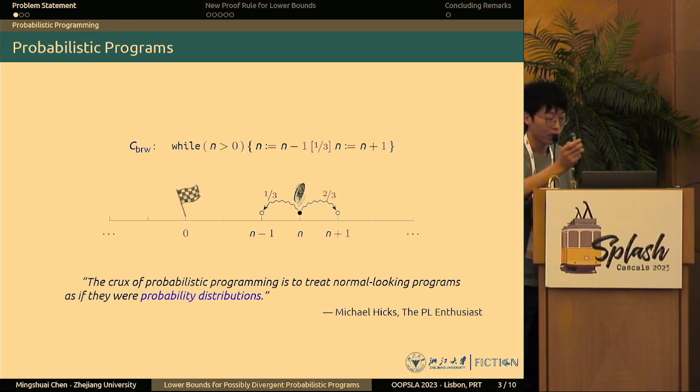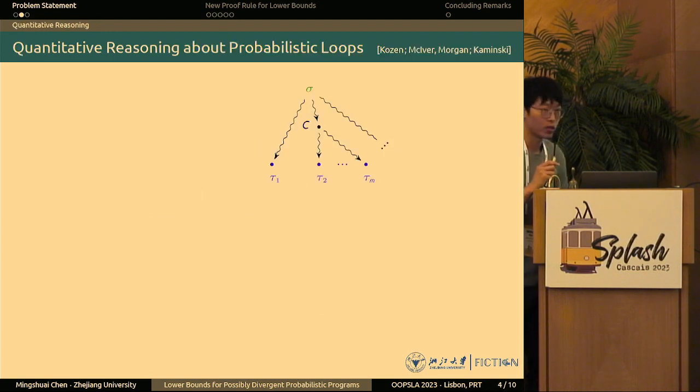All the difficulties actually come from the fact that a probabilistic program is no longer a state transformer; rather, it transforms a state distribution into another state distribution. In order to reason about such programs, we use a tool called weakest pre-expectations, which is a quantitative extension of Dijkstra's weakest precondition.